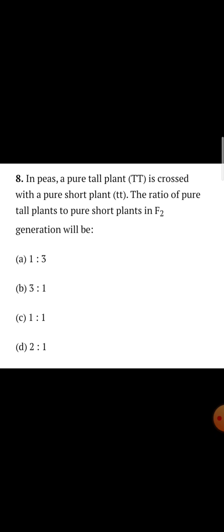Next, in P, the pure tall plant, both capital T, is crossed with the pure short plant, both small t. What is the ratio of pure tall plant to pure short plant in the F2 generation? So if you work out the F2 generation of this cross of both capital T and both small t, you can surely find the answer. What will be the ratio? It will be 1:1. So the answer is C, 1:1. Make it in your copy. Practice how you make the cross.